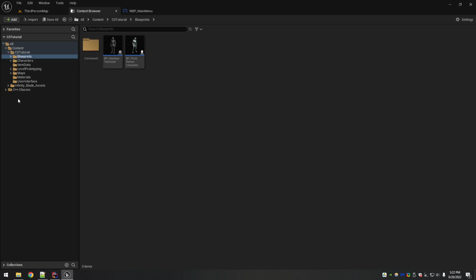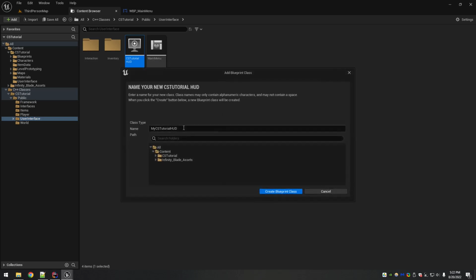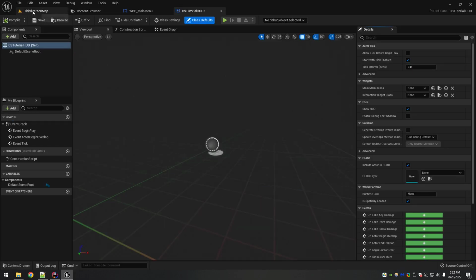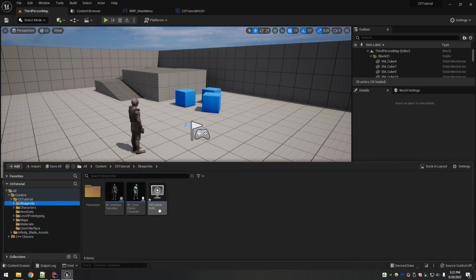We need the HUD. So the HUD is not a widget itself, it's more of the management. So for that, you do want to right click this one and say create blueprint class. This one will just be called CS tutorial HUD. I'm going to put it under my game folder under blueprints. And then I want to rename that. I guess I did type the wrong name. It should be BP underscore CS tutorial HUD.